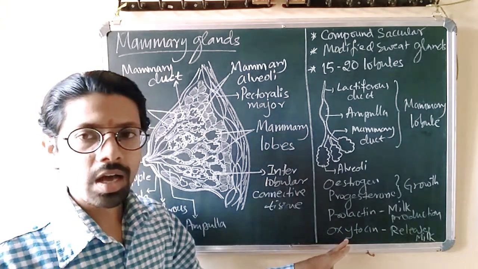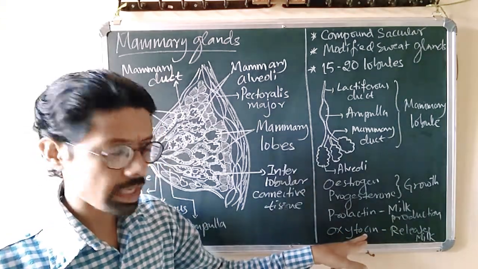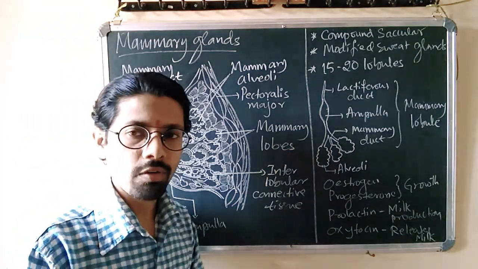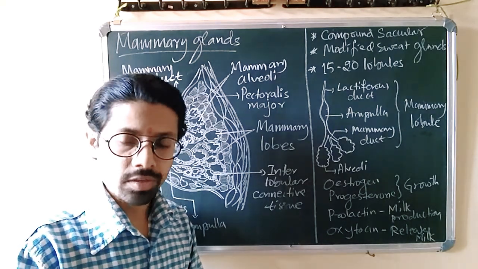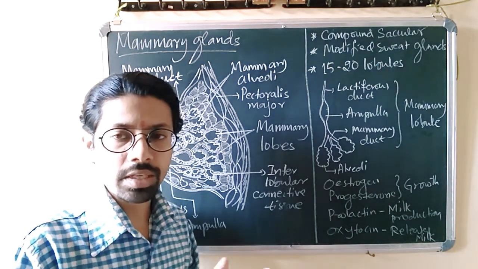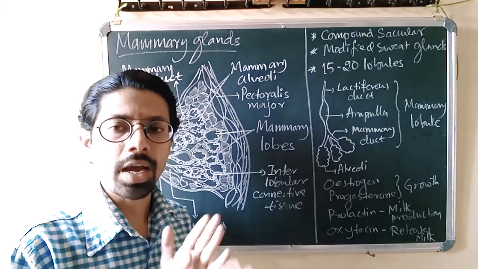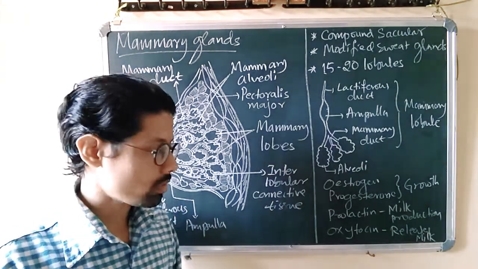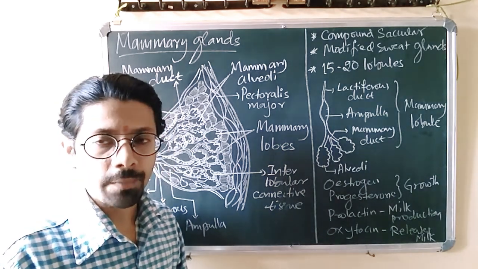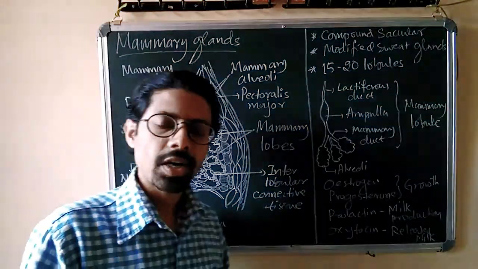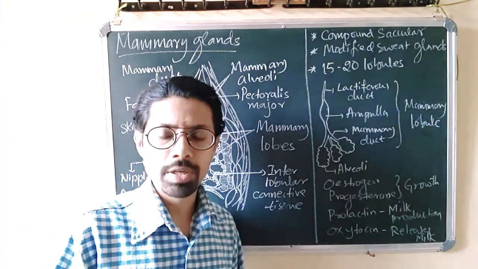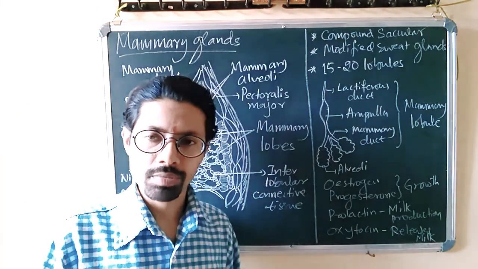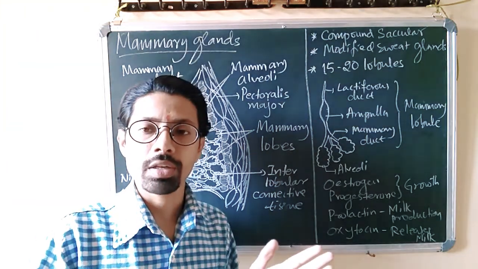And oxytocin after parturition is a very important hormone which helps in release of the milk when the fetus, the baby, starts suckling. Generally oxytocin is released, and then the milk production continues, right? So this is what we call the production of milk. What are the properties of milk and what are the contents of milk, we'll discuss at the end of this topic. There is a topic called parturition and lactation. In the topic called lactation, we'll discuss the nutritive value of the milk.